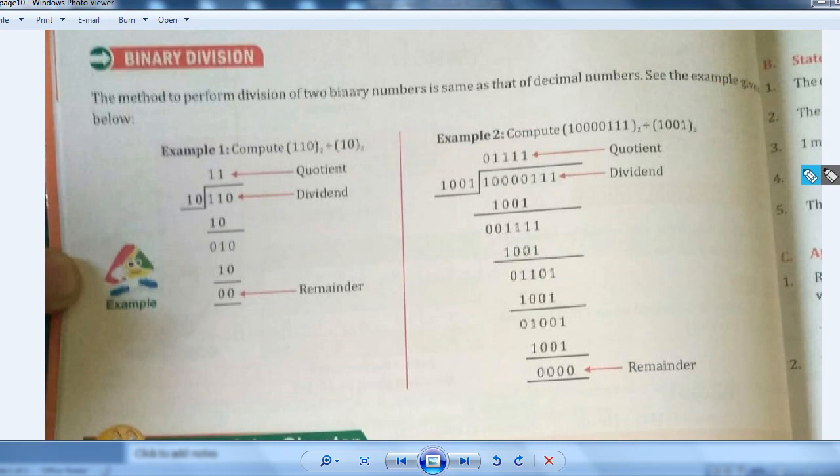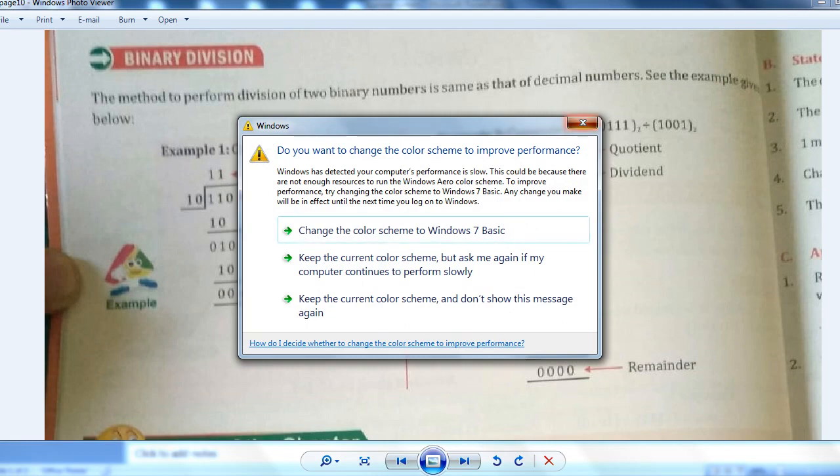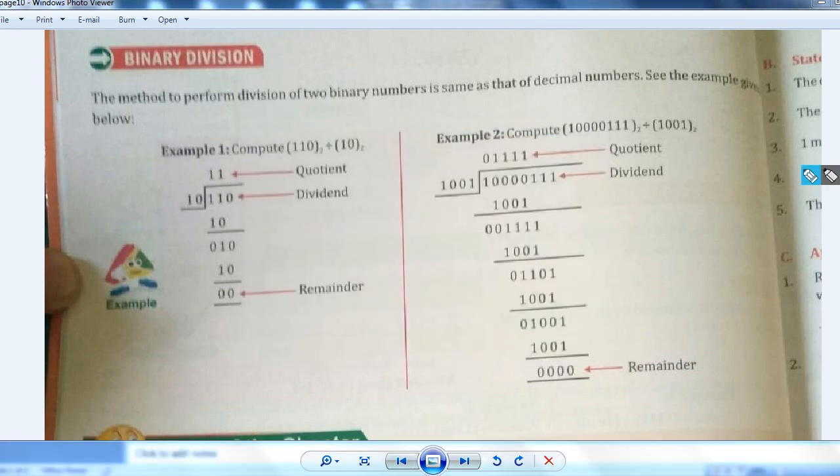110 by 10 and this 1000111 by 1001, right? Let me show you. Here you can easily see 110 and 10. So 10 ones are 10. Here we will write. Then we will subtract. So 1 minus 1 cancel 0. 1 minus 0 is 1. Then we will go forward with this 0. Then what happens? This will become 10 and 10 ones are 10. Then the remainder will be 0, right?